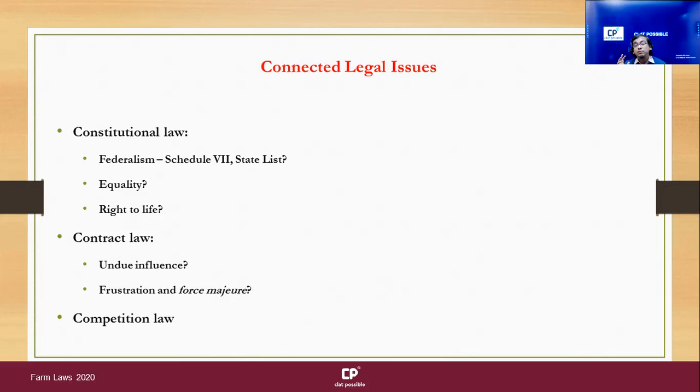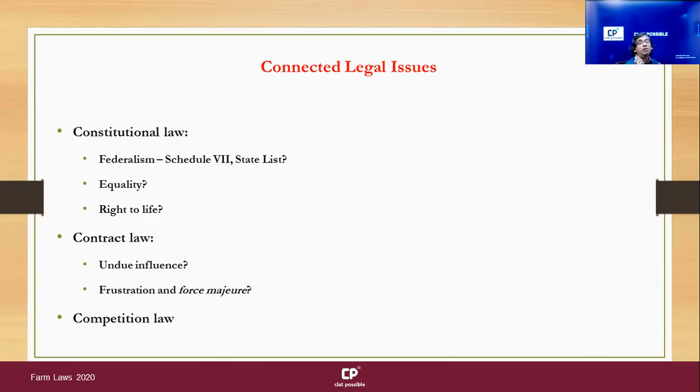Now a problem exists: what if in that crop season, or in the term of the contract, there is no monsoon or less monsoon or earthquake or fire or some other natural calamity? That is basically an impossible event, a natural event that will make the performance of this contract impossible. Therefore, the contract will stand frustrated. So there will be problems with respect to this.